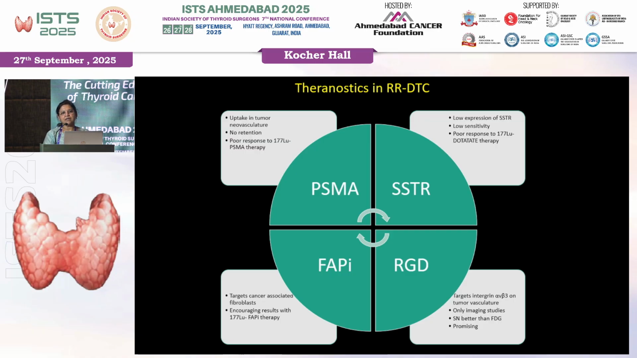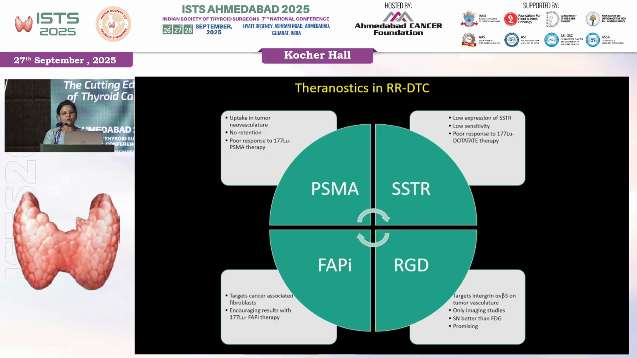Because it has high vascularity, the PSMA will go and sit there, but it is not retained. As soon as it goes, within a few hours, it's out of the tumor, and therefore this will not have any effect on the tumor, and therefore poor response when we are doing lutetium PSMA therapy. So PSMA is out. Then comes the somatostatin receptors.